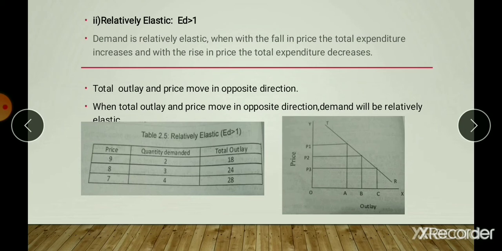Total outlay and price move in the opposite direction, right? You can observe it. When the price increases, total outlay decreases. When the price decreases, total outlay increases. So it has a negative direction. When total outlay and the price move in opposite directions, demand will be relatively elastic. Here the price goes on diminishing, but the total outlay goes on increasing, right?